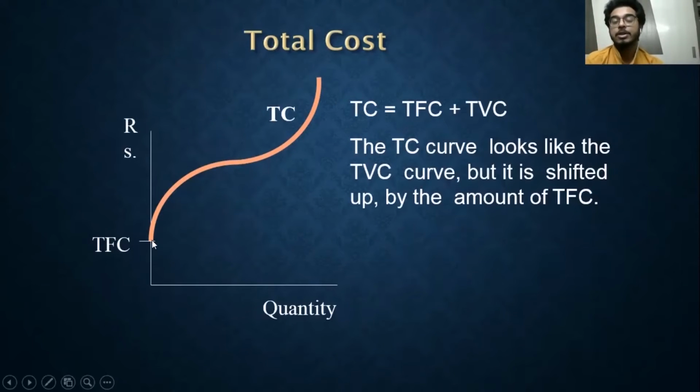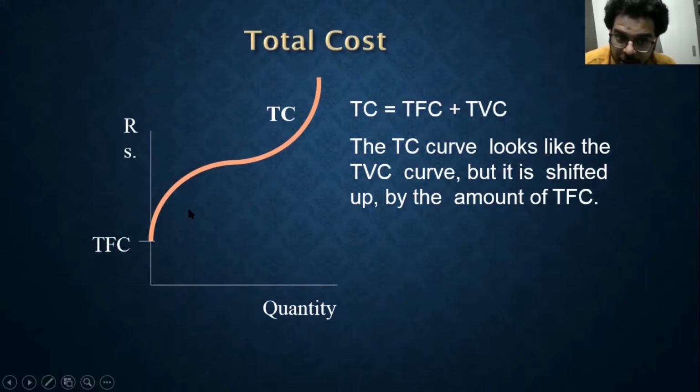total fixed cost is. So total cost is the summation: if this is my total variable cost, then total variable cost plus total fixed cost, which is here, parallel to the x-axis, and you add this gap for each and every total variable cost. I'll tell you again, this is my total variable cost.